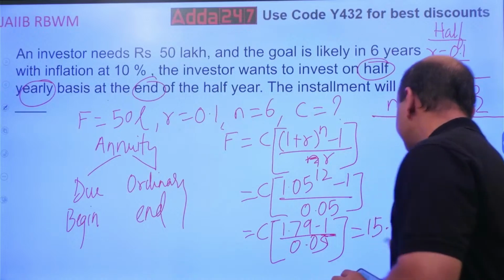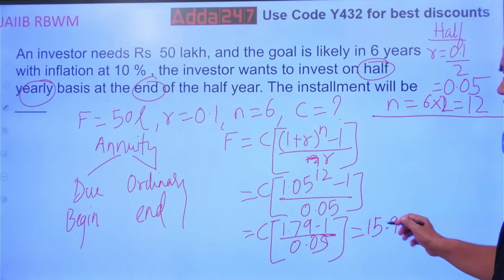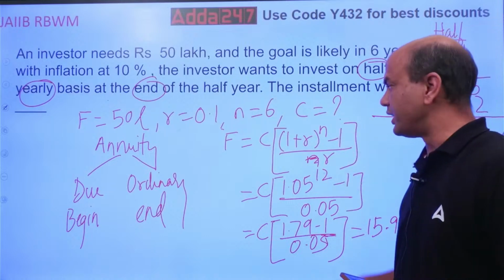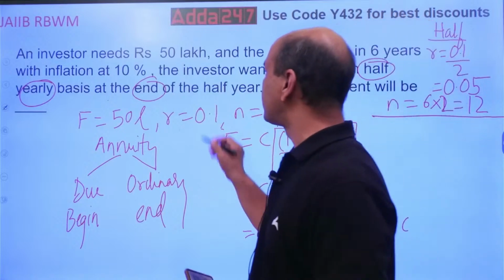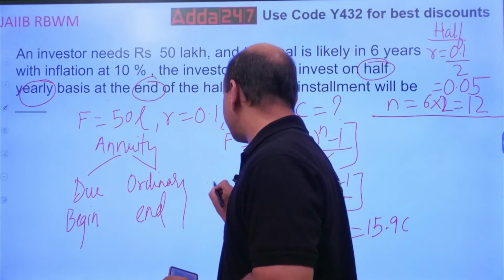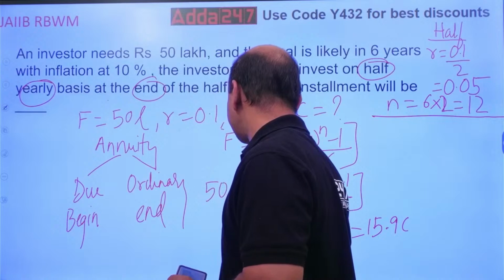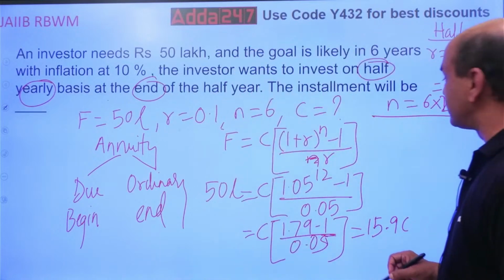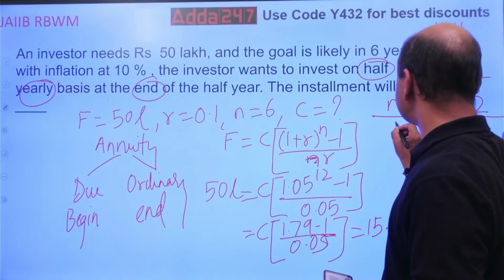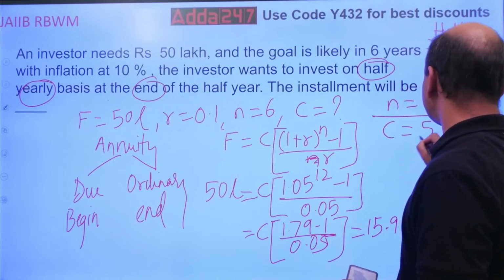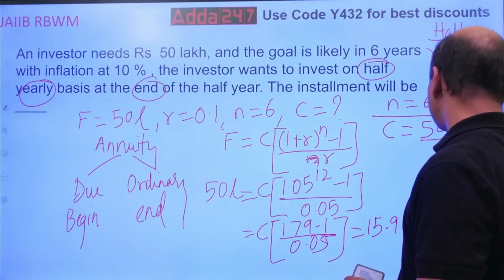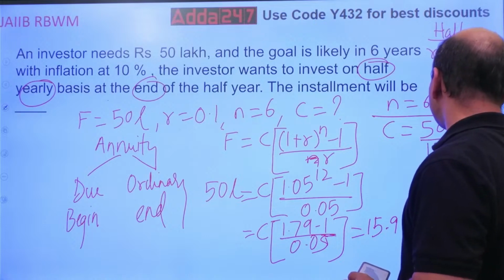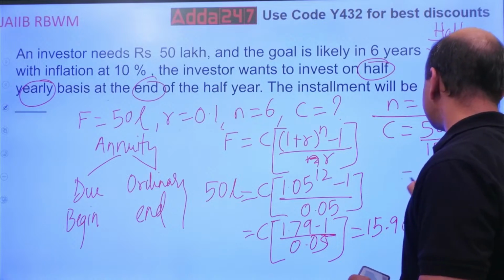15.9 into C. But you require C now. F, you know, see this, F is what? 50 lakhs. So 50 lakhs equals 15.9 into C. So what is C then? C equals 50 lakhs divided by 15.9. So get the answer.